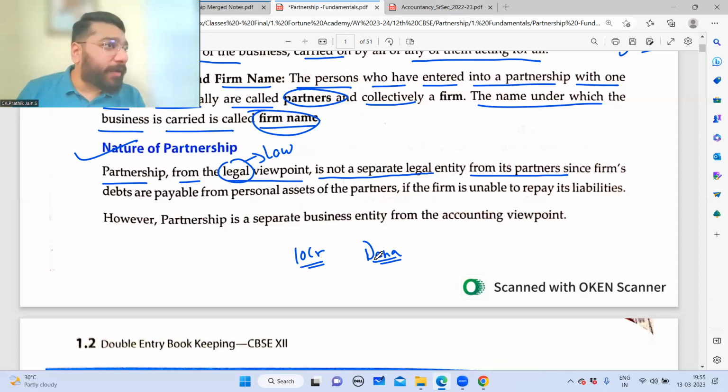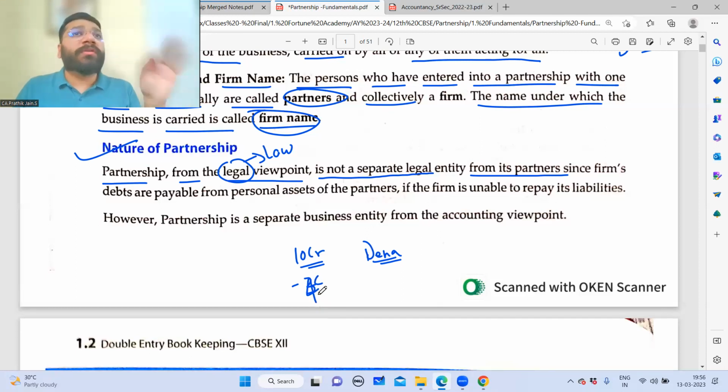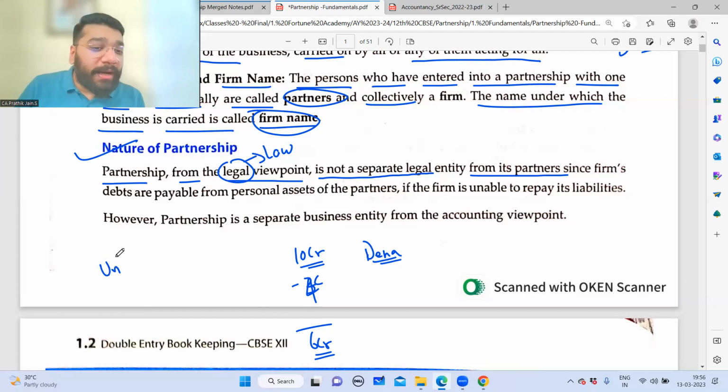So what can the bank do? Whatever money the banker can recover from the firm, they'll recover. Let's say from the firm they could recover 4 crore rupees out of 10 crore. What is the balance unrecovered money? 6 crore. Now, if you think that the banker has gone bankrupt, then my dear friends, you're wrong. In partnership, there is a leakage. There is a flaw. The flaw here is that the liability of a partner is unlimited.